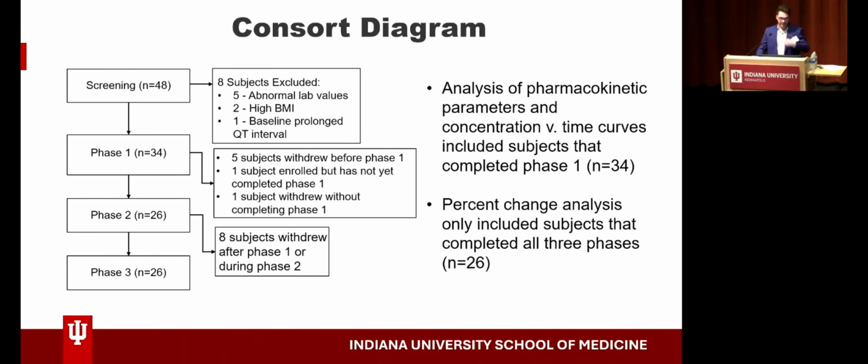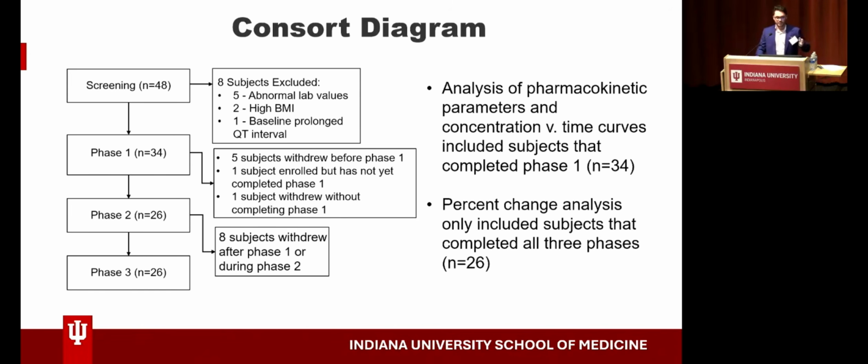Throughout the process, so far we have screened a total of 48 subjects. Eight were excluded due to not meeting our inclusion criteria: abnormal labs, high BMI, or a high baseline QT interval. We had 34 subjects complete phase 1. Five subjects that were included withdrew before beginning phase 1. We have 1 subject currently enrolled who has not yet completed phase 1, and 1 subject withdrew without completing phase 1, so they only provided about 8 hours of PK data.